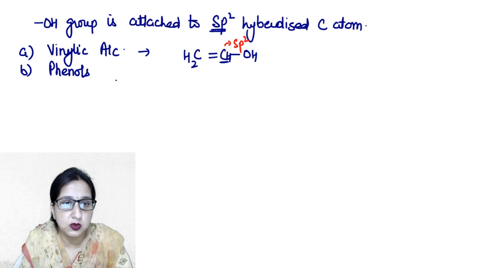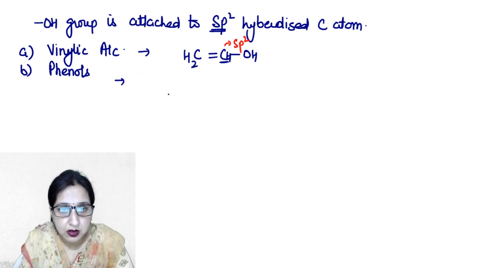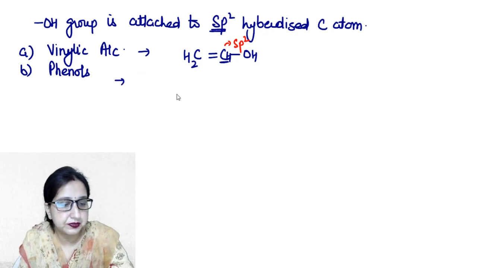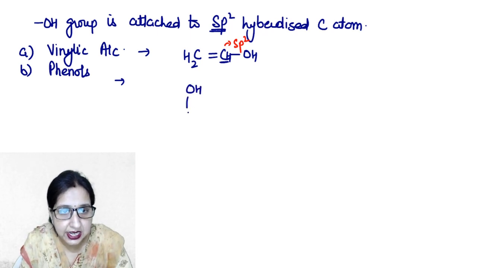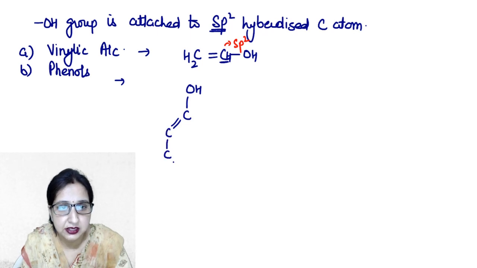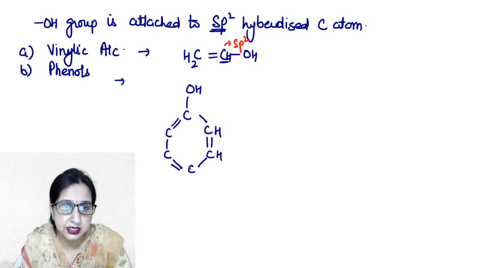Similarly in phenols we see that OH group is directly attached to the benzene ring like this. ठीक है, CHH.